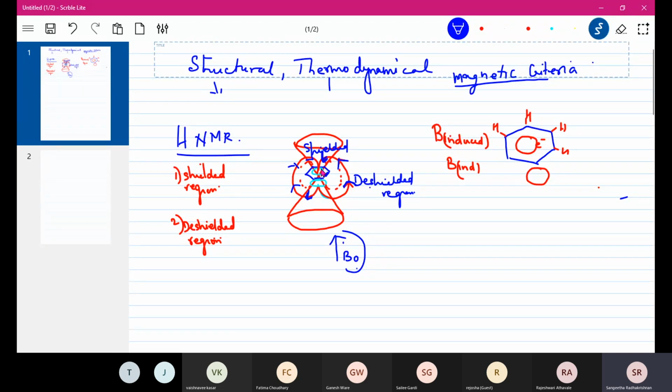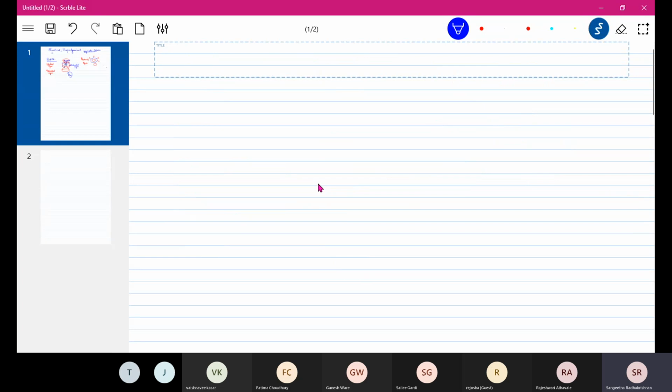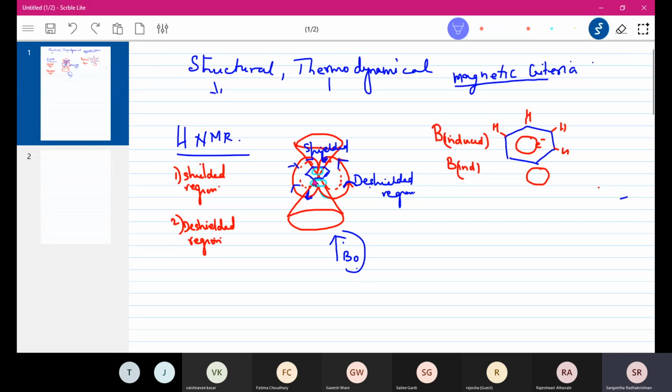It is going to be cancelled off. Okay, so any substituent which will be present on this aromatic ring, that will fall in the shielded region will experience less magnetic field, and those which are outside will feel more. This will feel less magnetic field because it is opposing, and this will feel more magnetic field because they are in the same direction, they are supporting it, it gets added.